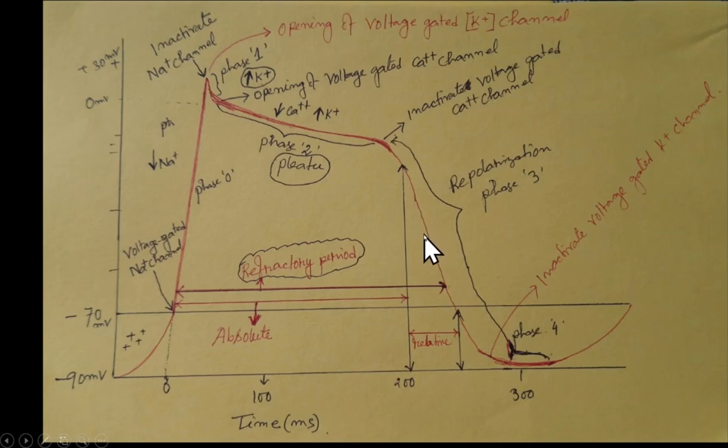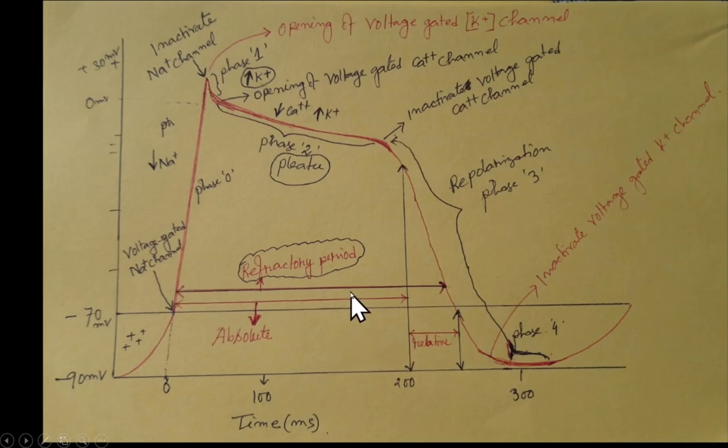So a strong stimulus can open them and there is depolarization. Absolute, the cell will not respond to any stimuli, but relative, the cell will respond to a strong stimulus and depolarize.